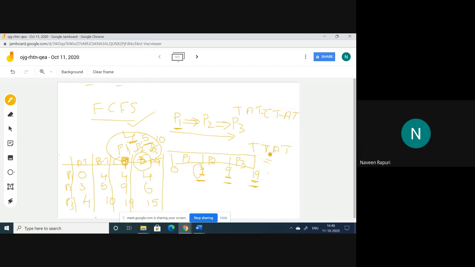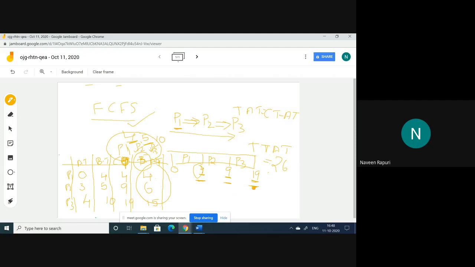To answer it, you have to add the turnaround time of P1, P2, and P3. So 4 plus 6, 11, 11 plus 15, that is 26. This is the total turnaround time.